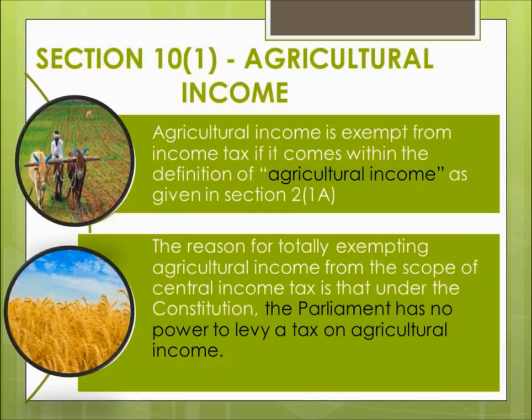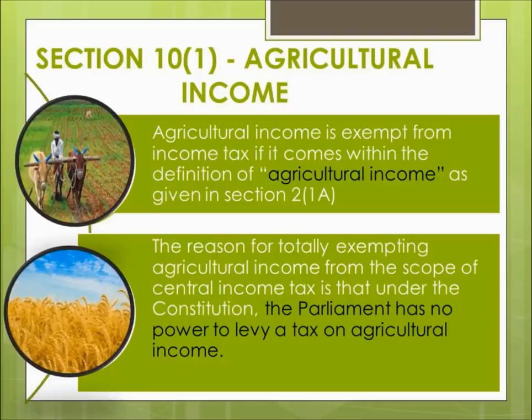Section 10 of the Income Tax Act 1961, containing all the categories and types of exempted income, starts with Section 10 subsection 1, that is agricultural income. So agricultural income comes first in the category of exempted income.